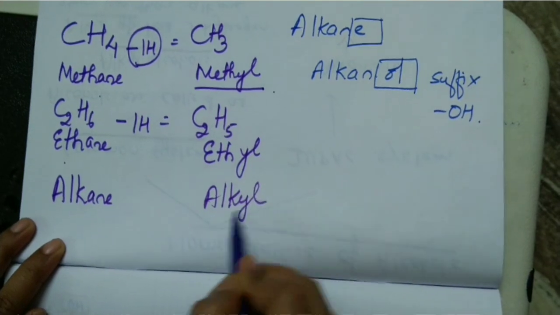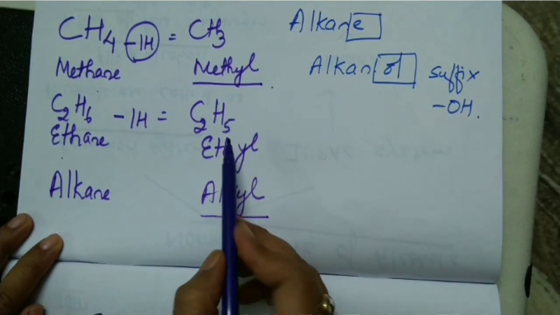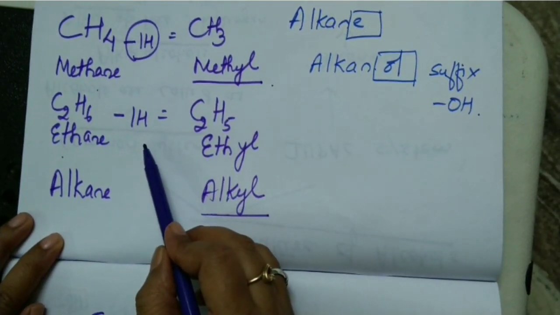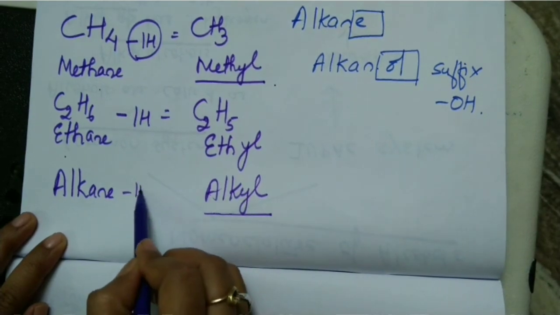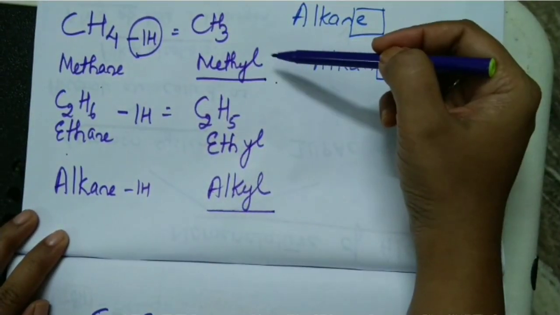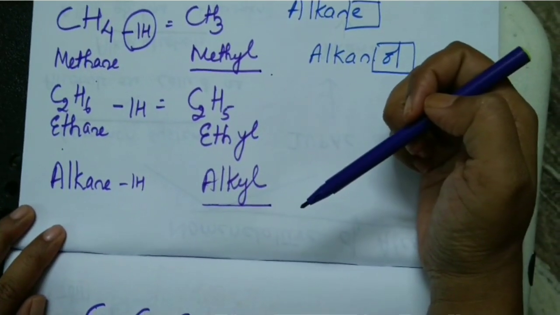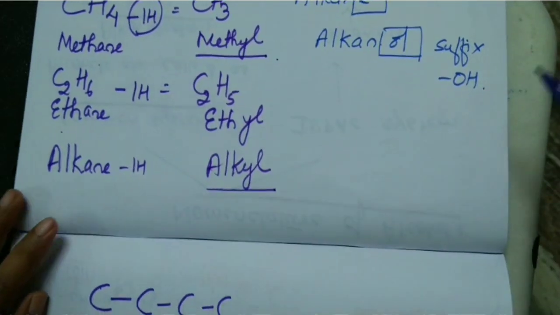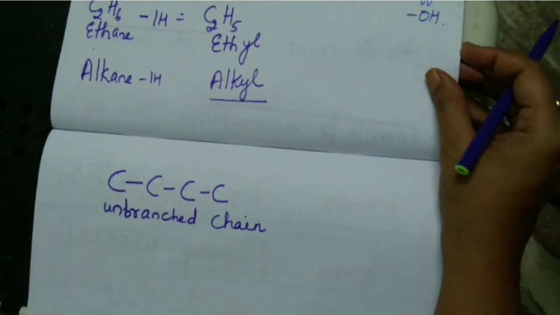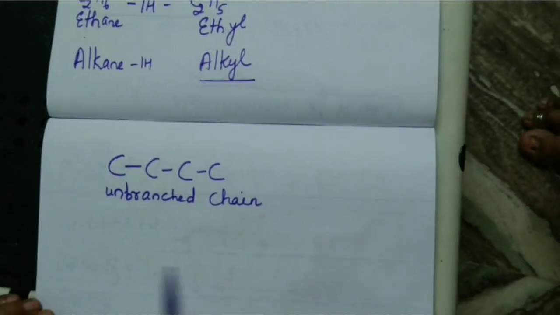So what is an alkyl group? It has one hydrogen atom less than that of alkane. So methane, methyl, ethane, ethyl, alkane, alkyl. In common system of nomenclature, we should remember some of the important things.